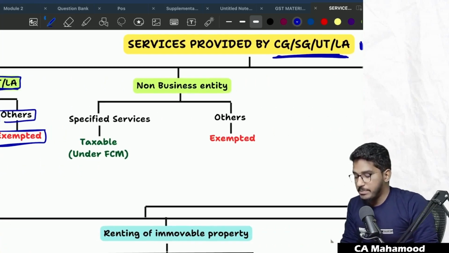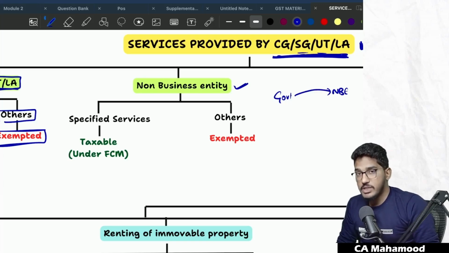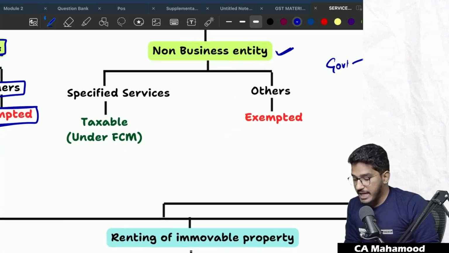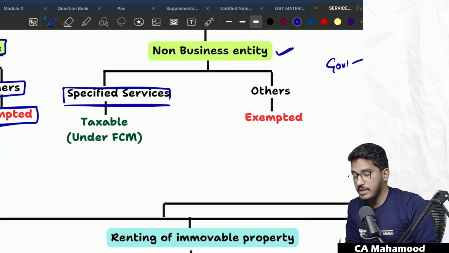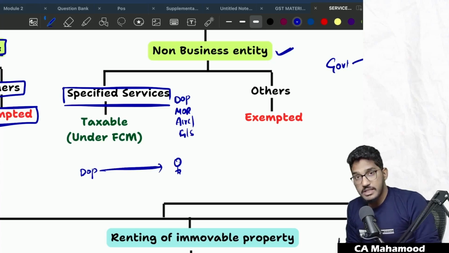Next one. The same thing applies to non-business entities. If the central government, state government, union territory or local authority is providing certain services to a non-business entity, for example, I am an individual and I went to the government and availed some Aadhaar services, and if they fall under specified services, once again, what are specified services? Services by the Department of Post, Ministry of Railways, services in relation to aircraft or vessel, transportation of goods or passengers. For example, I'm a non-business entity, I went to the post office and received some services from the Department of Post. On that, will GST come? Yes, GST will come. Who will pay the GST?